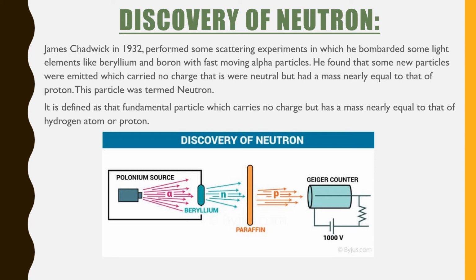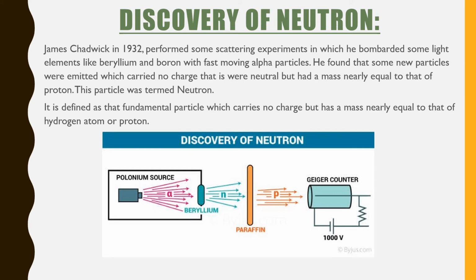Now, we know that for any element except hydrogen, this mass was found to be much less than the actual mass of the atom. So this led to the idea that there must be some other particles present in the nucleus, and that these particles should be neutral but should have a considerable mass. Moseley had done this much of the work regarding the discovery of the neutron.